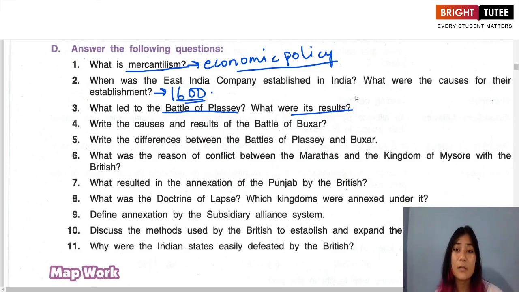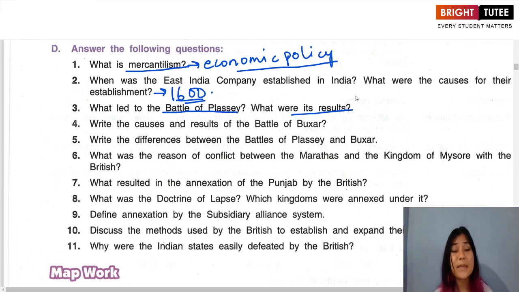When the battle ended, Sirajuddaula, the Nawab of Bengal, was put to prison and then later he died. Okay, and with Sirajuddaula being put behind bars, Mir Jafar became the Nawab of Bengal.